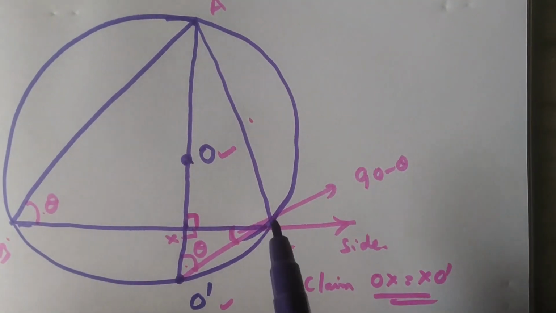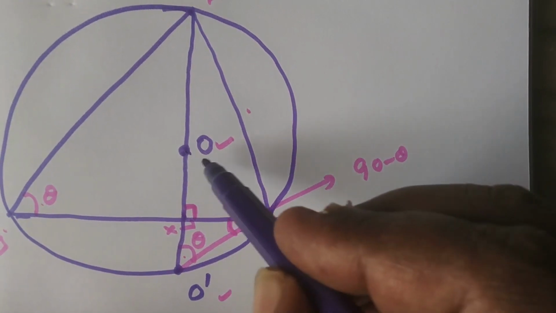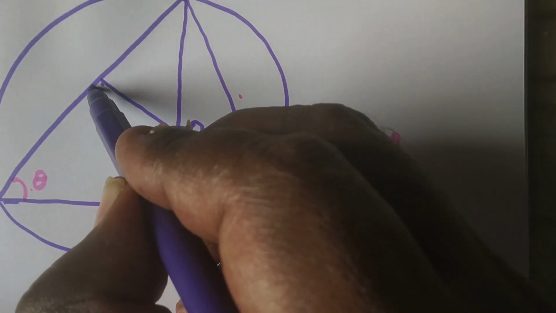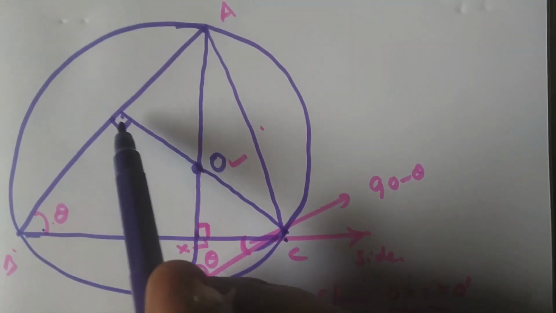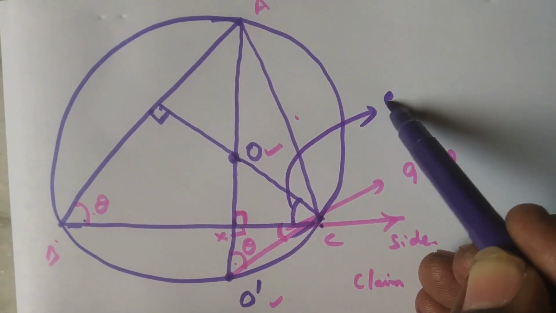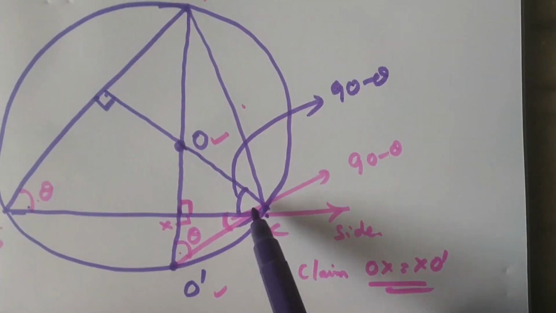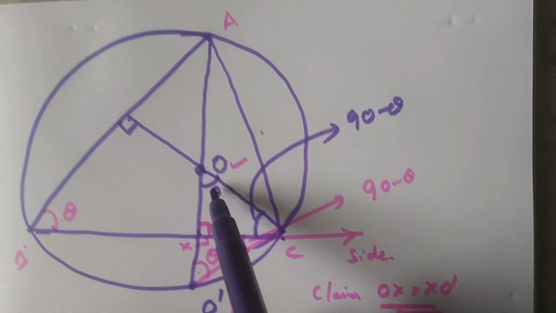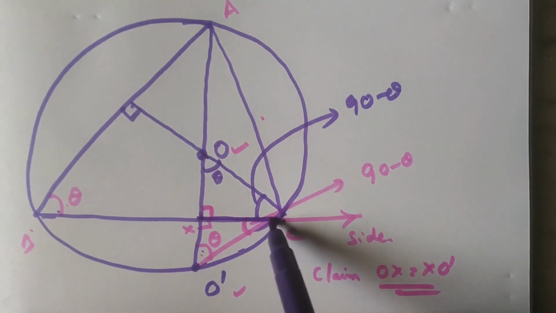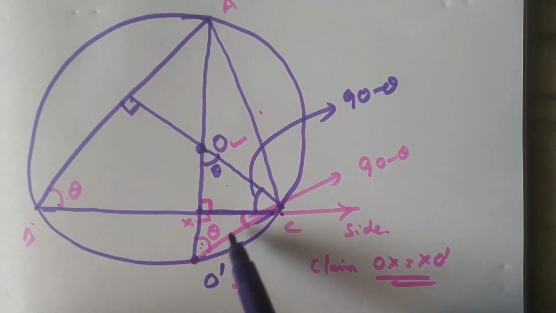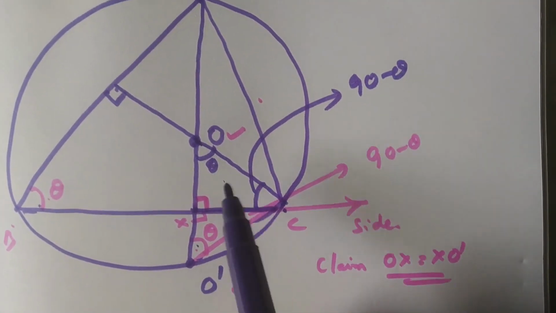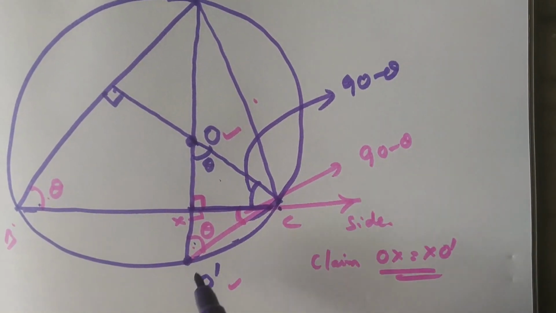Now again, this is the point C. This is the orthocenter. If you draw a line joining O to C, this is again an altitude. If it is theta and it is 90 degrees, what about this angle? This is also 90 minus theta. So theta, 90 minus theta, 90. Theta, 90 minus theta, 90. And this is the common length. Therefore, the two triangles are what? Similar or isosceles? They are congruent. Clearly, these two triangles are congruent triangles.